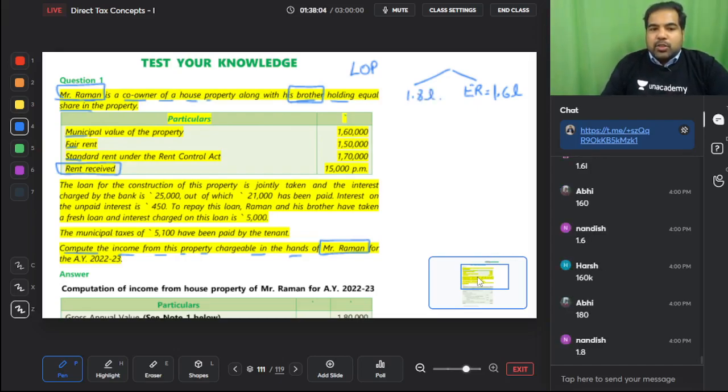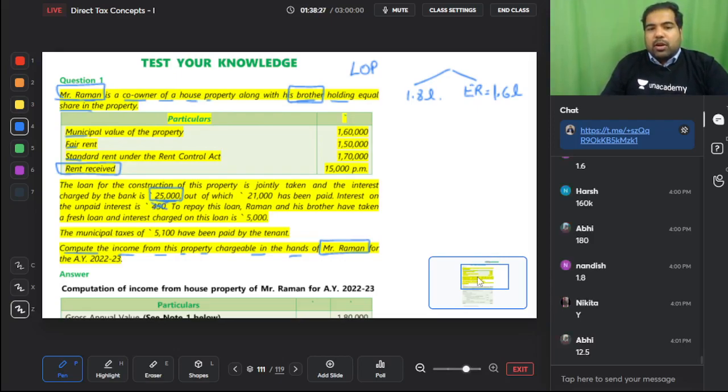The loan for the construction of this property is jointly taken and the interest charged by the bank is 25,000, out of which 25,000 has been paid. Guys, interest whether paid or unpaid does not matter. Only municipal taxes are on a payment basis. So will you get 25,000? Yes. Interest on unpaid interest is not allowed, so you don't get a deduction for interest on interest.